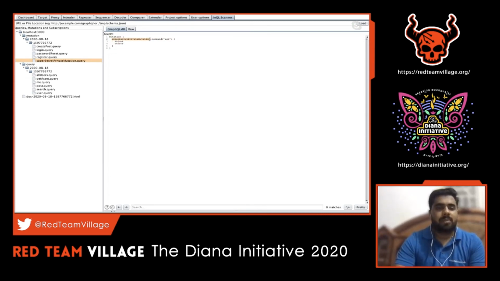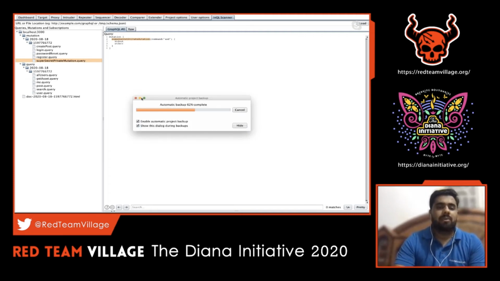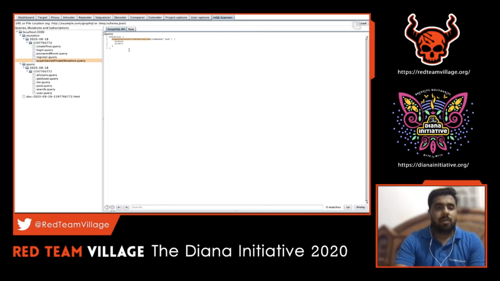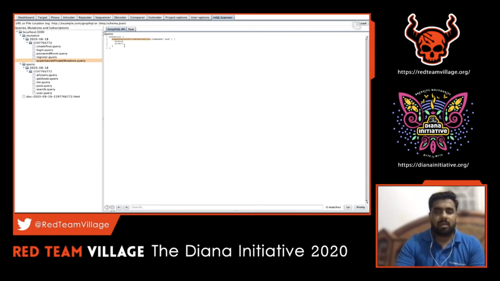But in a real-time application, when I was testing, I noticed that by mistake a developer had exposed a particular mutation which was not intended to be exposed publicly. That particular company exposed the GraphQL endpoint. I just loaded that in the InQL scanner. I was able to see a particular mutation which seemed suspicious, similar to this one. It was allowing a user to perform a delete operation of the entire database records.